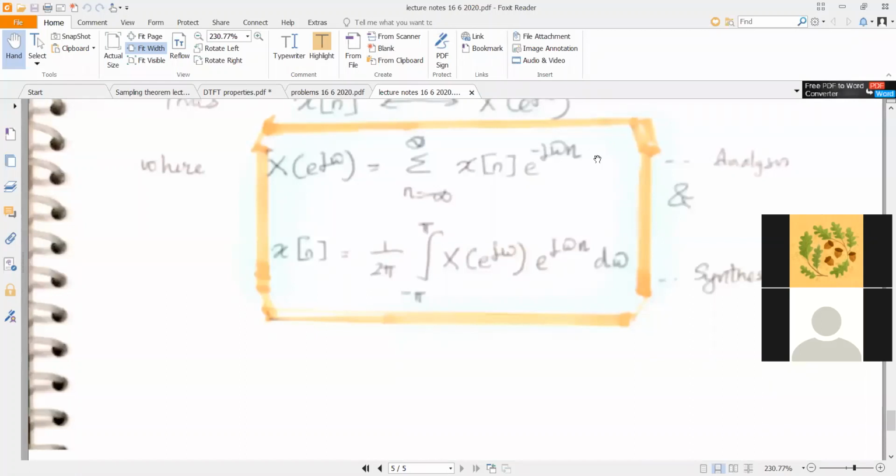Likewise, when you come to discrete systems, the system is stable when the region of convergence of H of z, which is the transfer function, includes the unit circle. So instead of the j omega axis, now you have the unit circle.